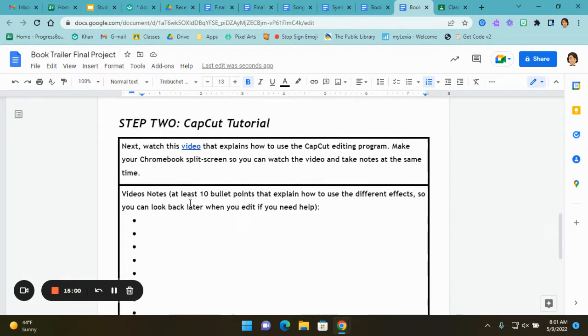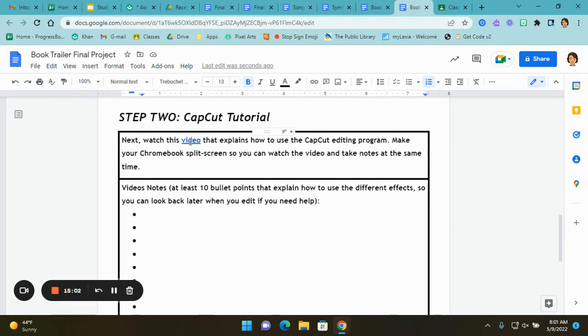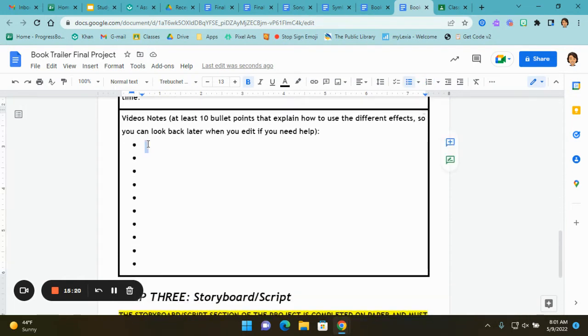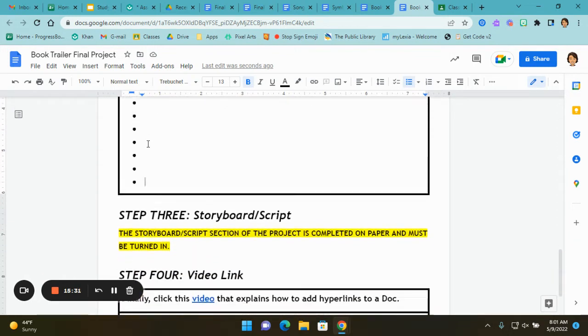Okay, step 2 is you're going to watch a video that explains how to use the CapCut editing program. Make your Chromebook split screen so that you can watch the video and take notes at the same time. So when I open this up, it's going to explain how to use this app to edit videos. It's going to show you how to do transitions, how to add text. And while you're watching, I want you to jot down 10 things from the video so that when you go to edit your own video, you can look back and easily remember things. Okay, so that's step 2 for this project.